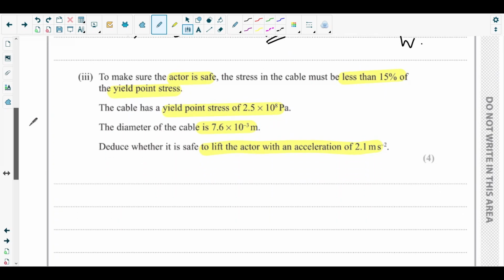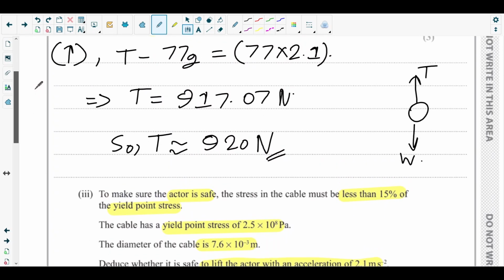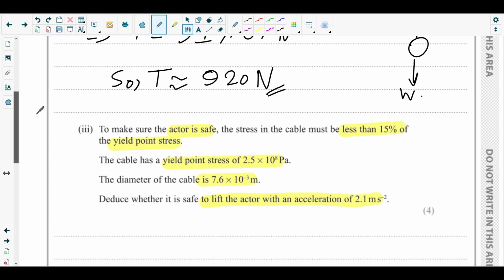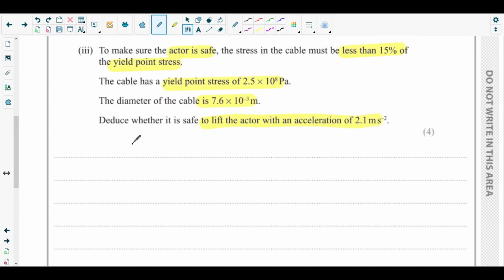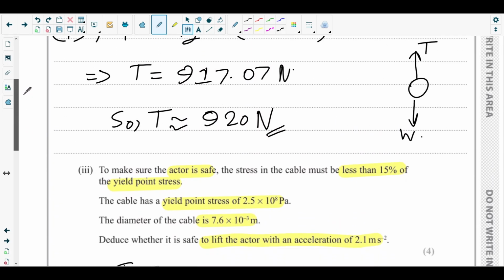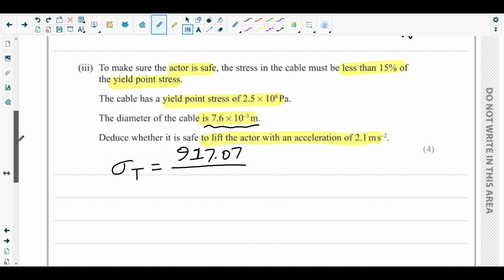917.07 Newton, right? So due to that tension in the cable, let's figure out how much stress it will provide in the cable. Okay, so stress due to the tension T, this stress is force over the area of cross section, right? So 917.07 over the area of cross section is how much? We need to find out using the diameter.